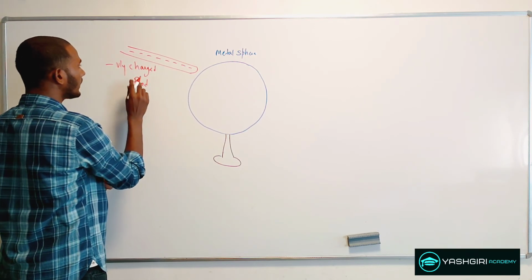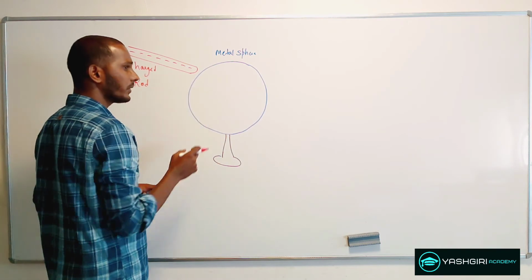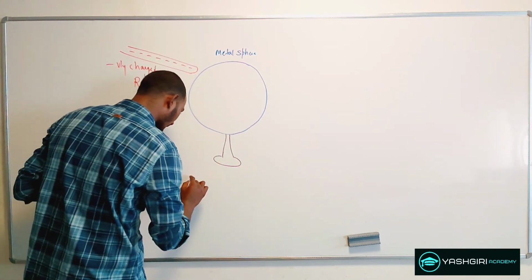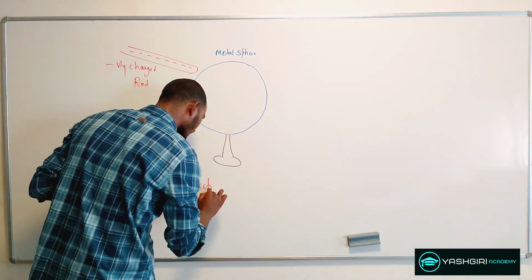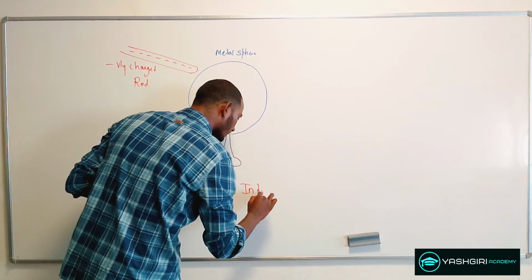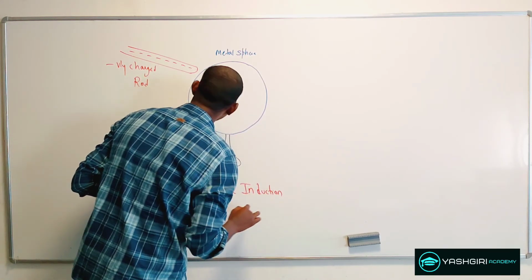When I bring this negatively charged rod closer to this metal sphere, what will happen is the process of electrostatic induction will take place.